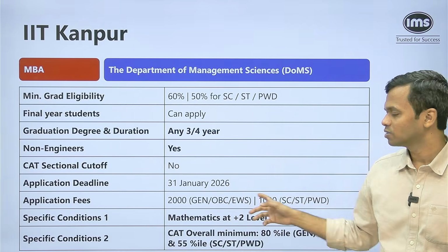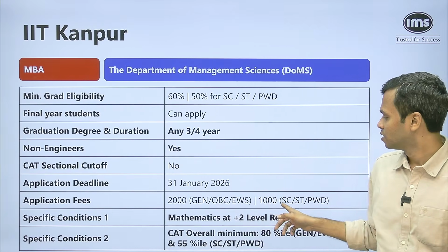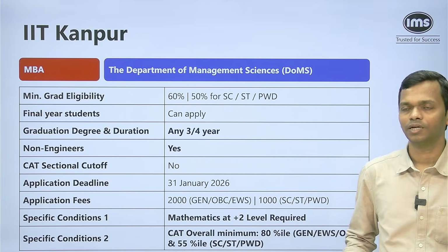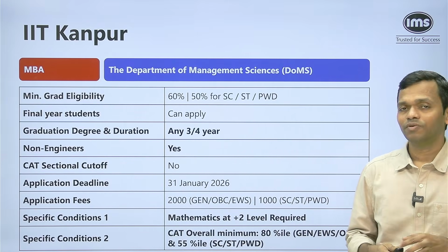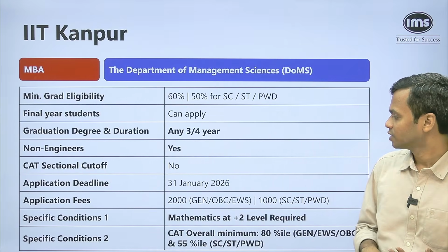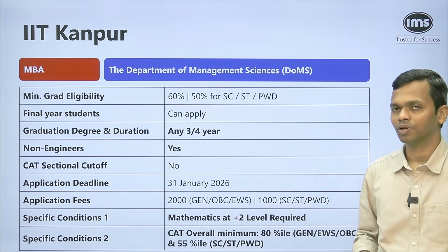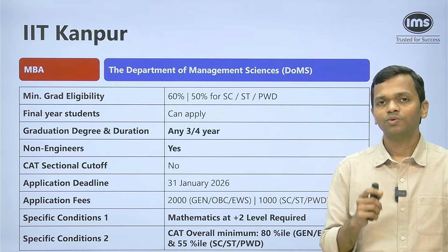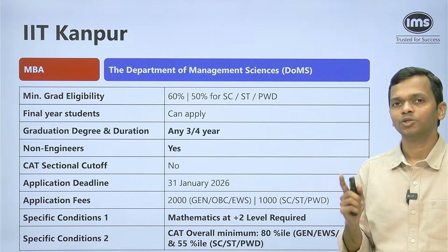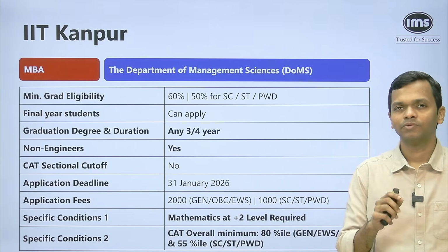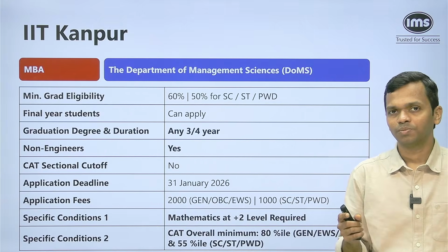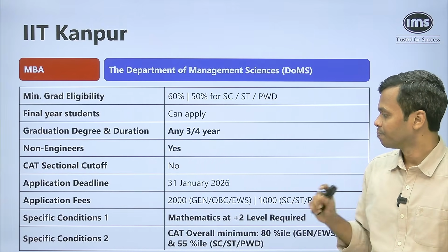Application fees are 2,000 for general, OBC and EWS, and 1,000 for SC/ST PWD, slightly more expensive than the others. Now there are specific conditions here. The first condition is that you need to have mathematics at +2 level, and this is a mandatory requirement, by the way. So you need to have maths at the 10+2 level, which is your 12th standard basically, so that you become eligible for this program. If you don't have it, you're not eligible.